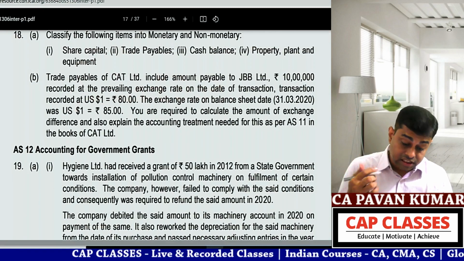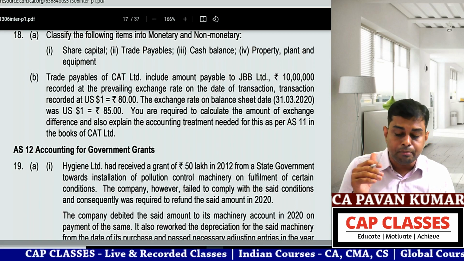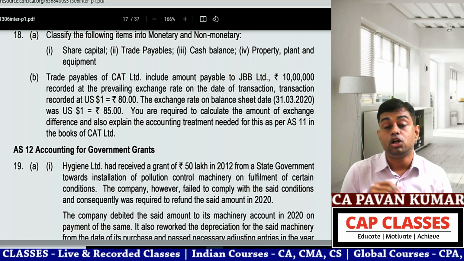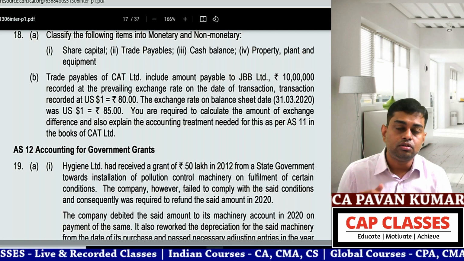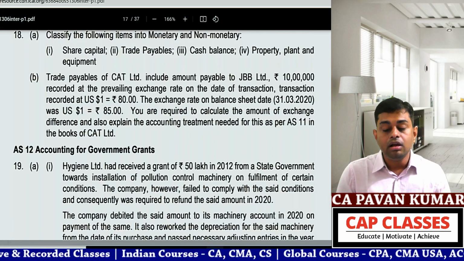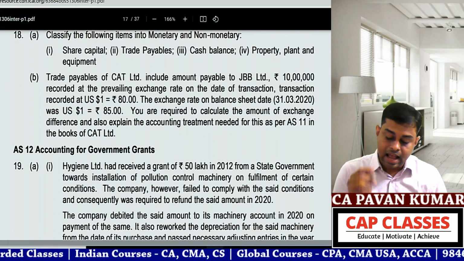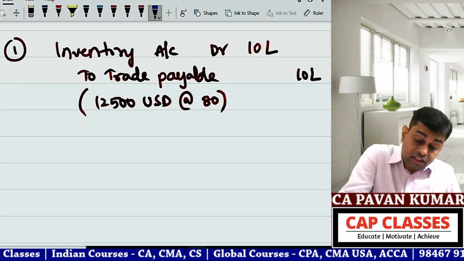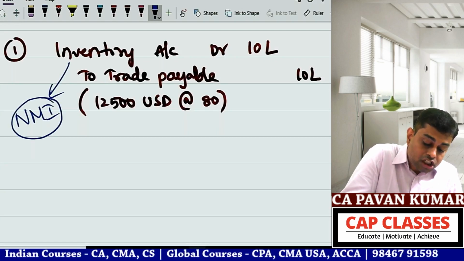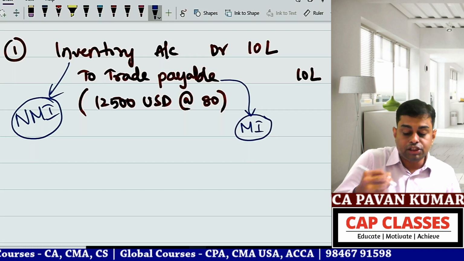Next, the exchange rate on the balance sheet date. Oh my god. 1 US dollar is 85 rupees. The dollar rate increased, so you need to pay more money to your supplier. Sir, this is a loss for us. Yes, but observe one thing. Inventory is a non-monetary item and we will not change it. Trade payables is a monetary item and we will change it.